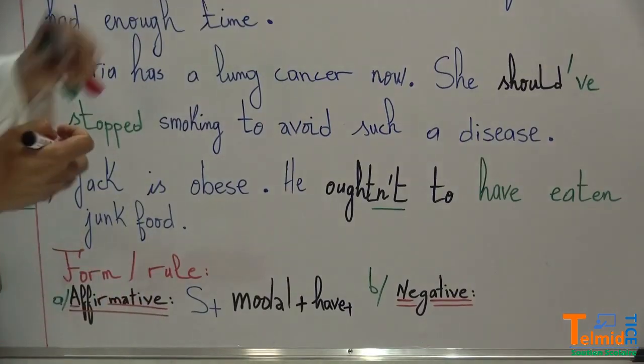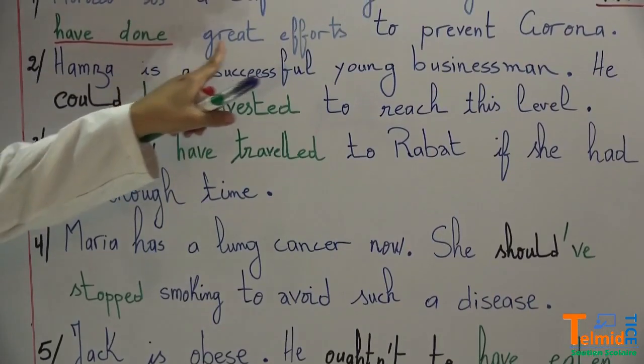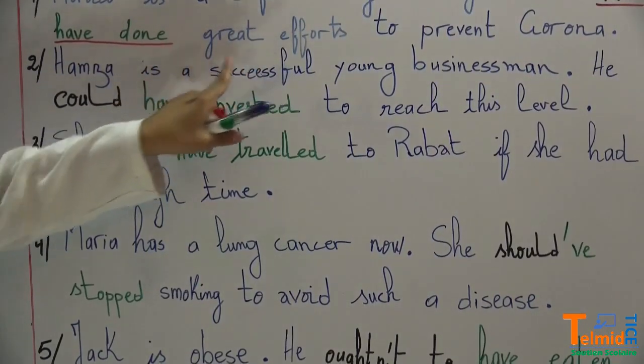We have done, the verb to do: do, did, done.